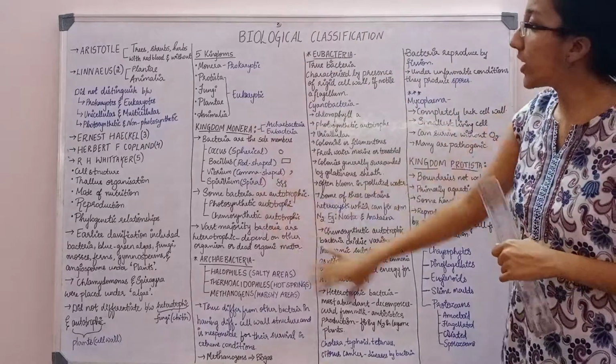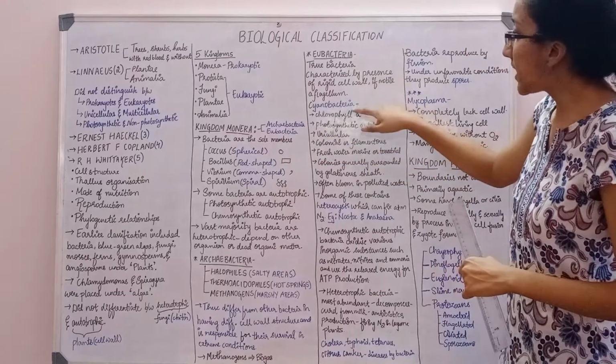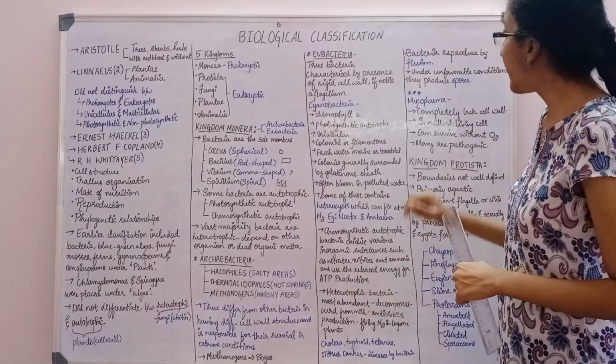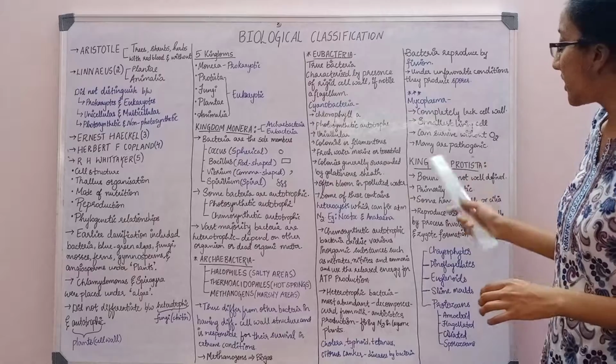So this is all about kingdom Monera. What all we studied? Archaebacteria, Eubacteria. In Eubacteria, cyanobacteria, then chemosynthetic autotroph, heterotrophic bacteria, then the mycoplasma we have studied. Next, moving to the kingdom Protista.